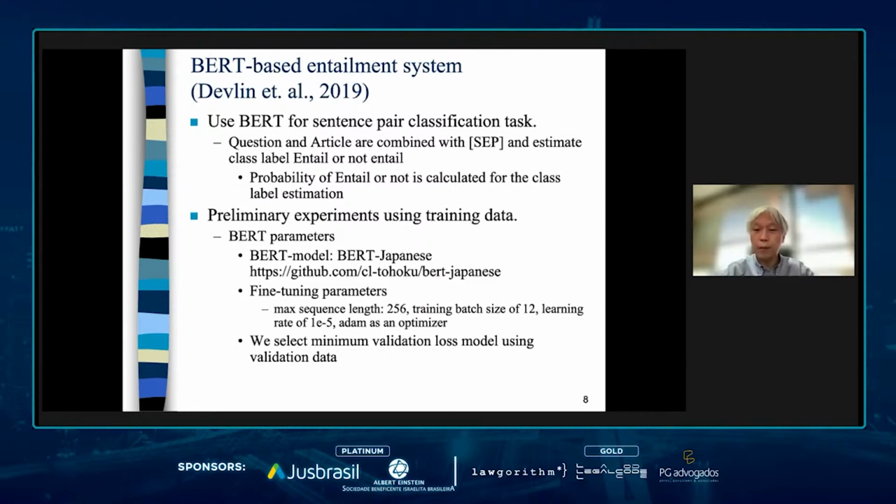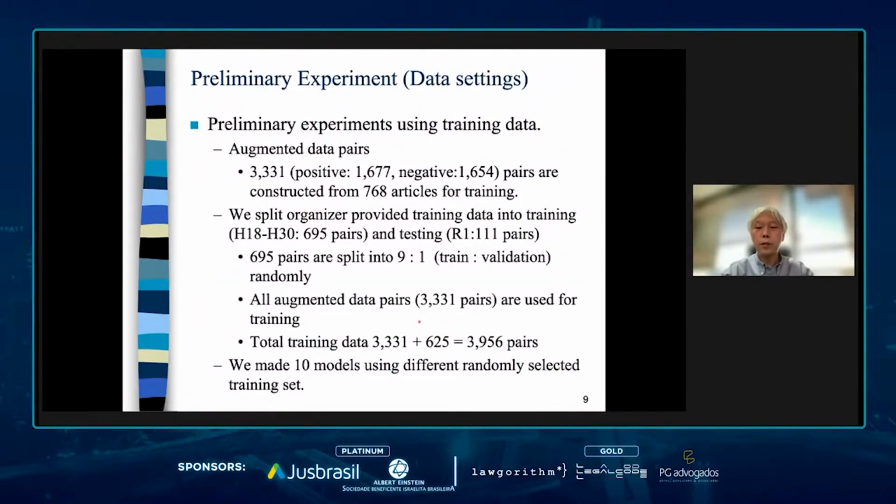We select the minimum validation loss model using validation data. By using this data augmentation method on 768 articles, we constructed 331 pairs as augmented data.